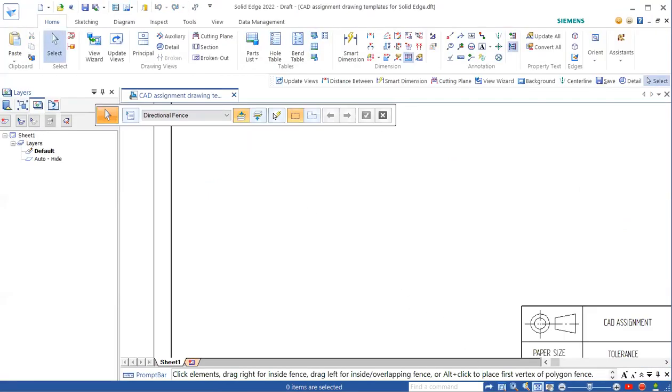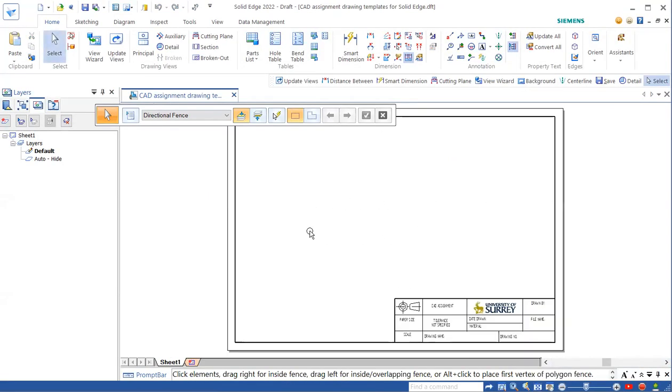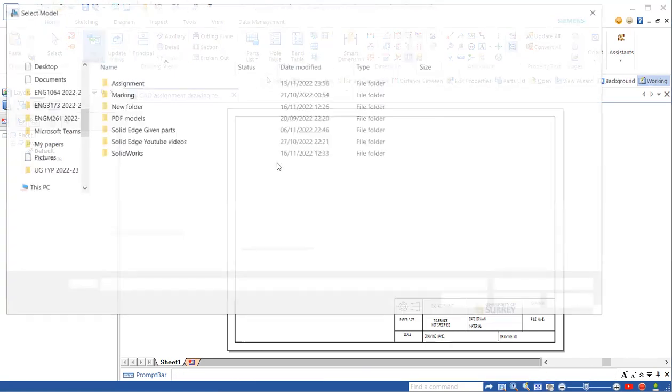And you can use a fit. This is the A3 template, so you don't need to change the size for the assembly drawing. Then we can go straight for View Wizard.